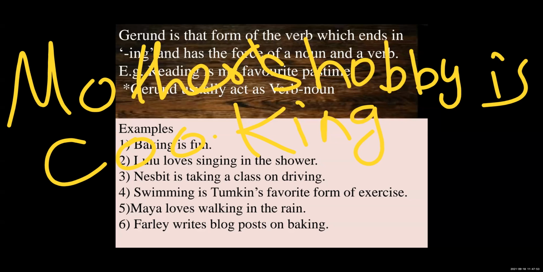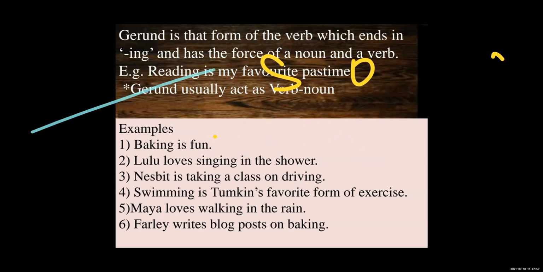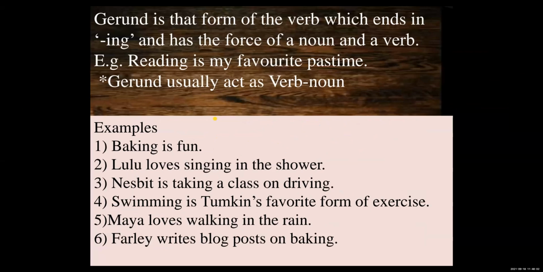Okay, students. So here this example they have given. See, here the first example, baking is fun. Baking is fun for so many children. So here baking is a verb, but here this baking is used as a noun.